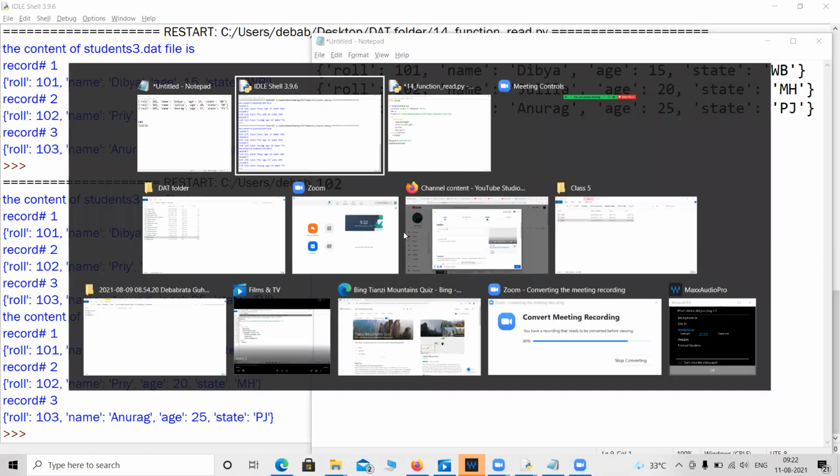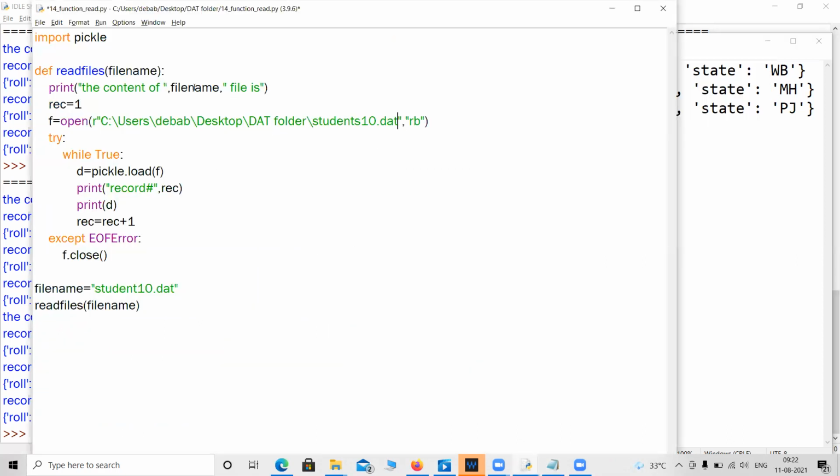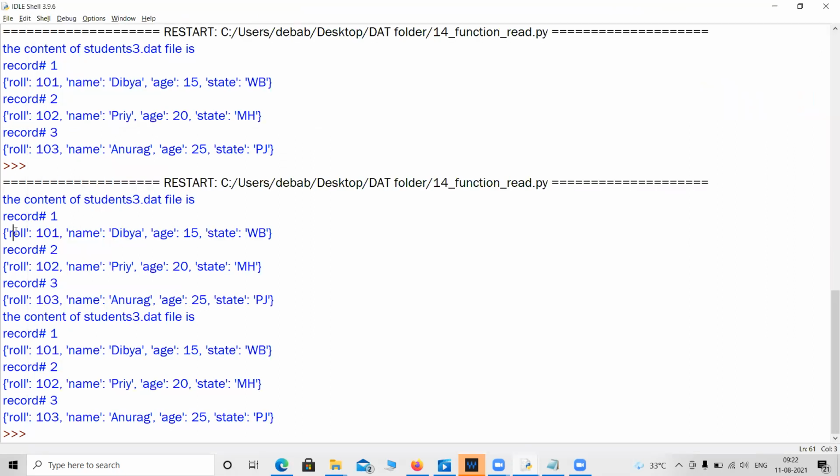Thank you, sir. So you can also use this file name as a parameter. You can even use this whole part as a parameter. So this is the working principle. The working principle will be the same, the logic will be the same, everything will be the same. You just need to place all the code inside a function. So that is the logic. Now I'm going to share some of the previous year's questions, because there is nothing much to learn on the dat file. We have already done how to handle the dat file. So everything is already covered.